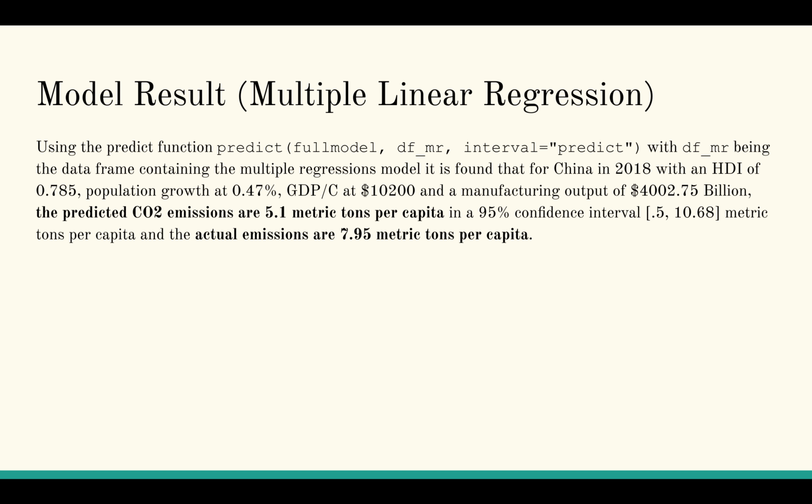Plugging in values for the independent variables from 2018 into the model, the predicted CO2 emissions are 5.1 metric tons per capita, while the actual emissions were 7.95 metric tons per capita. Clearly, the range in the 95% confidence interval was very wide, and the prediction was not very accurate, but this helped me in creating the Bayesian model.